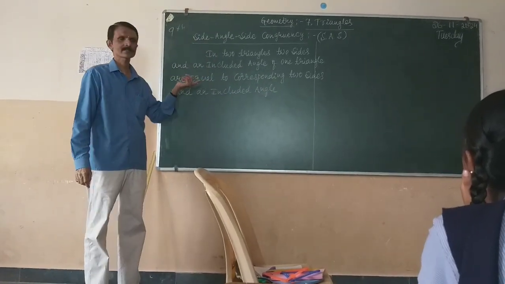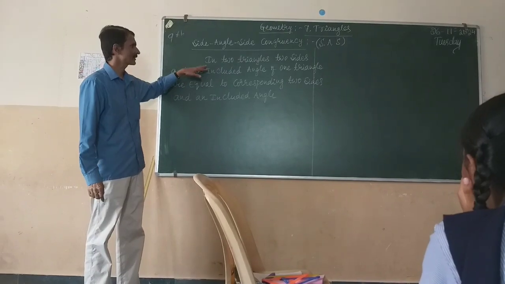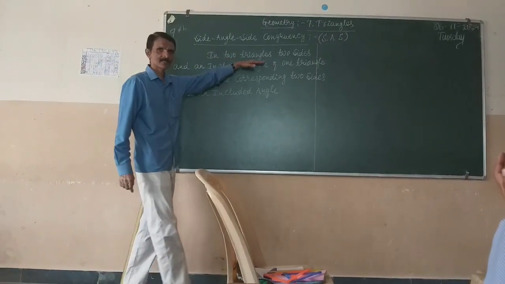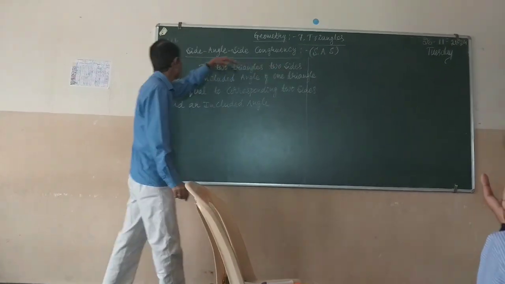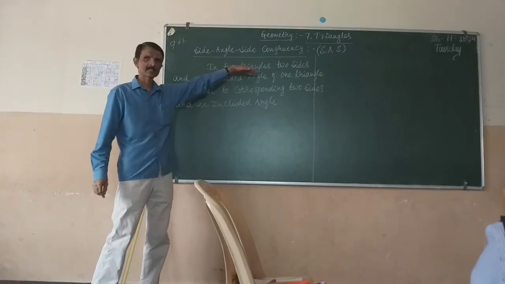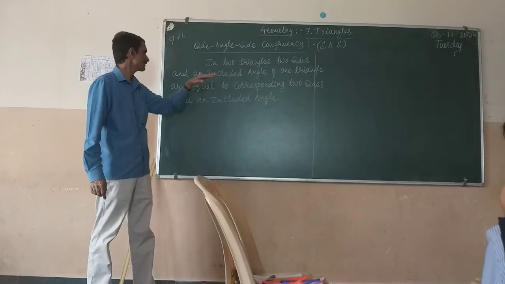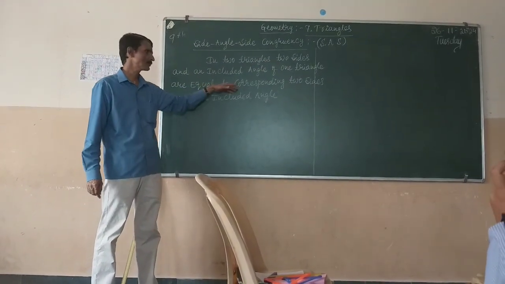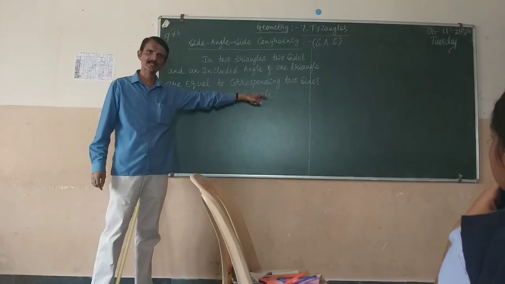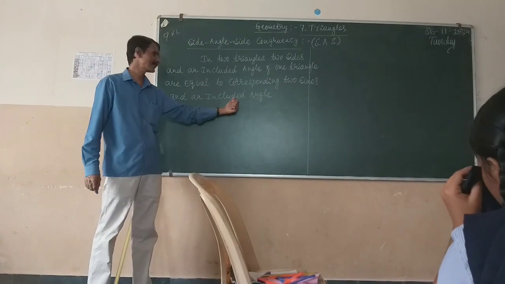Observe this statement, interpret it properly. In two triangles, two sides and an included angle of one triangle are equal to the corresponding two sides and an included angle.